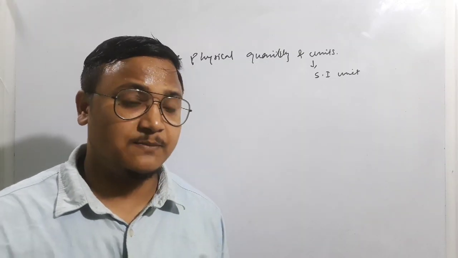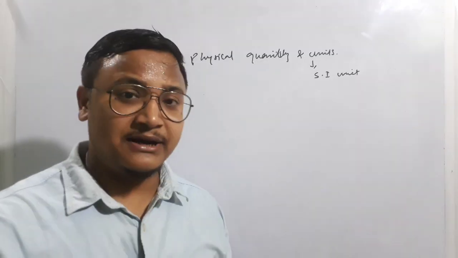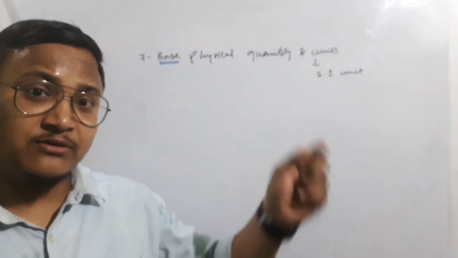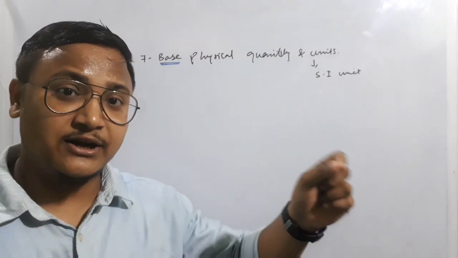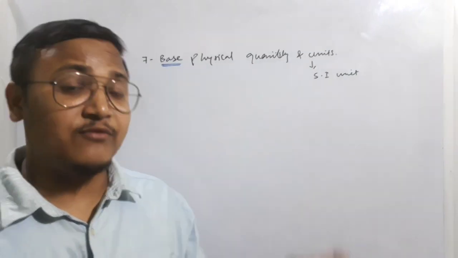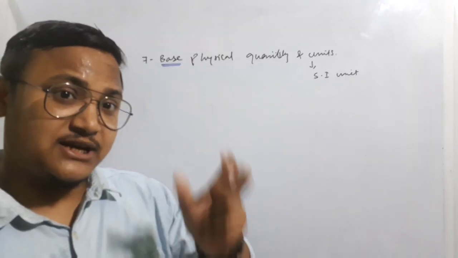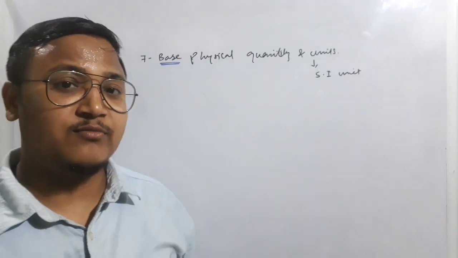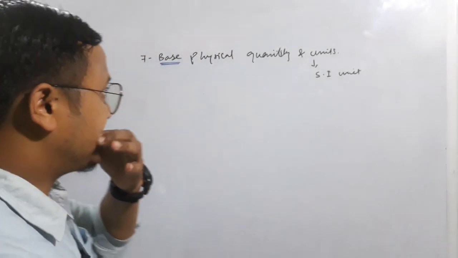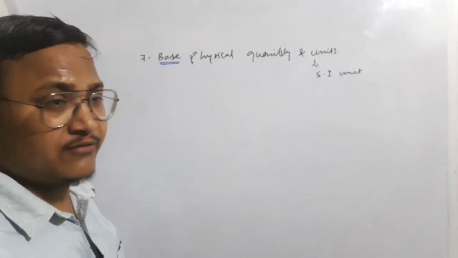derived physical quantity. Suppose I say length is a base quantity whose SI unit is meter. Then if I calculate volume, the volume is length into breadth into height. So meter into meter into meter, it will be meter cube, isn't it? So volume is a derived quantity. From where have we derived it? From length. So length is the base physical quantity used to calculate the volume of a particular thing. Got it, students?